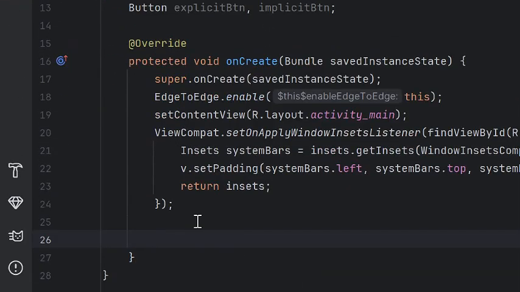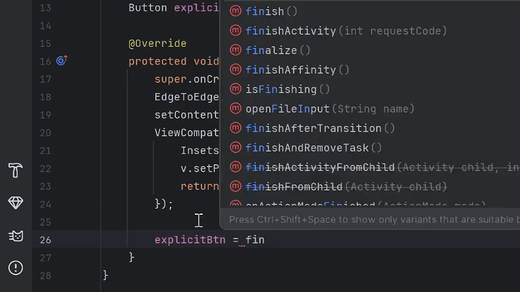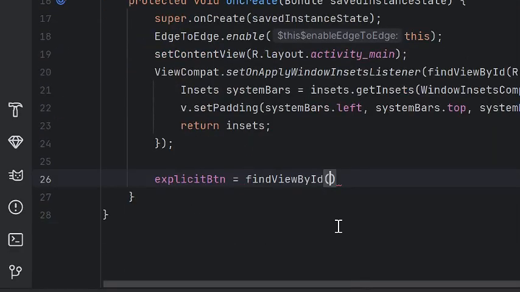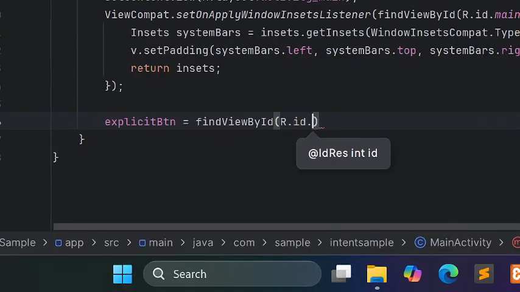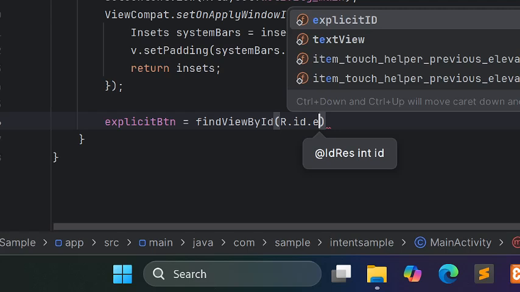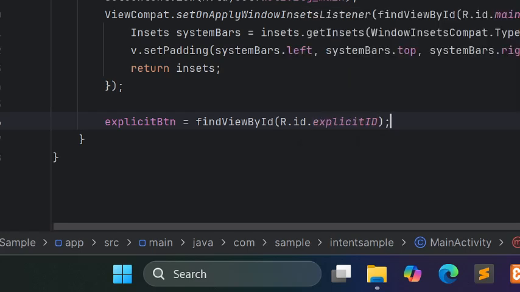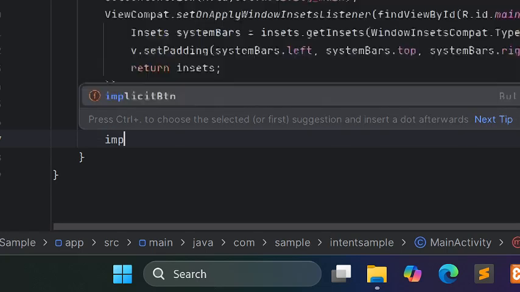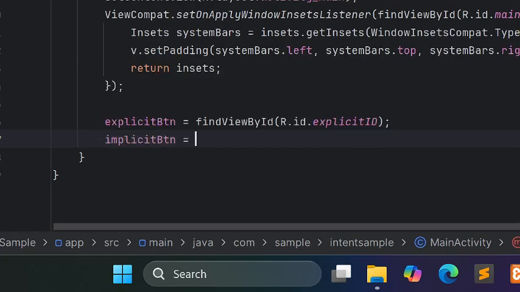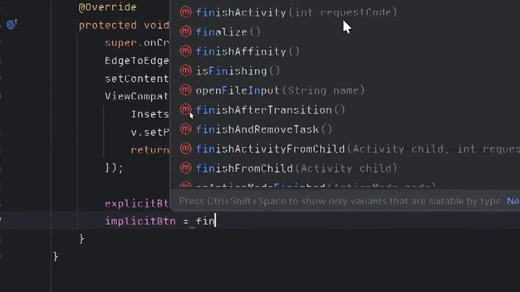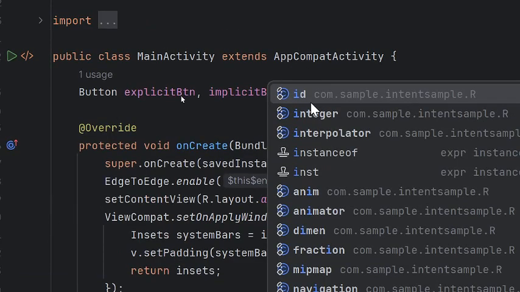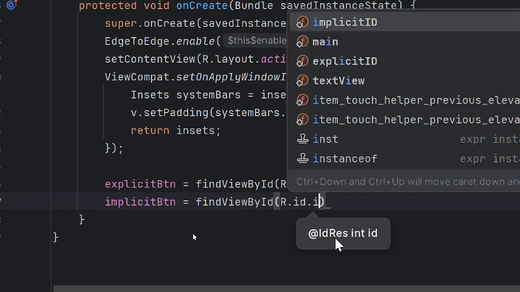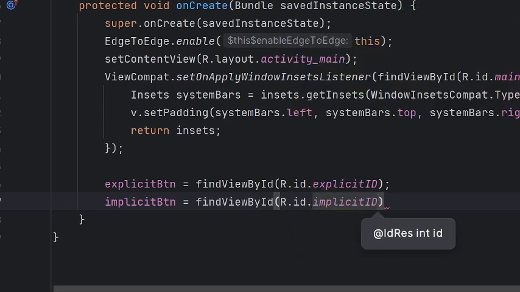So, call the explicit btn equals findViewById and then R.id.explicit ID. Okay, and the next one is the implicit btn equals findViewById R.id.implicit ID.